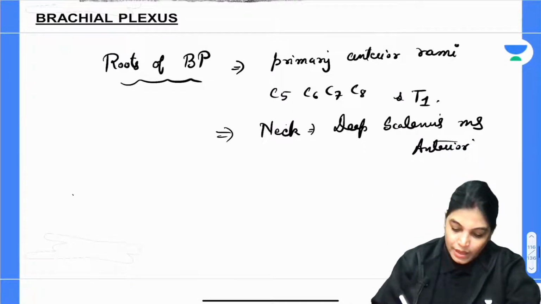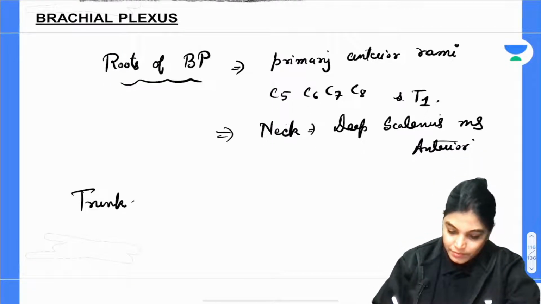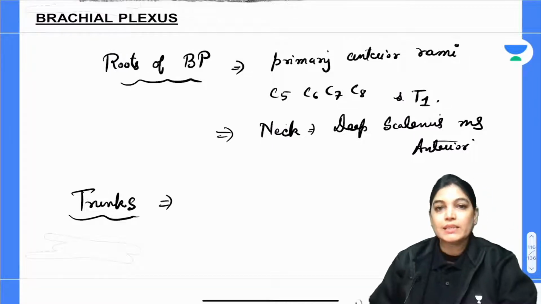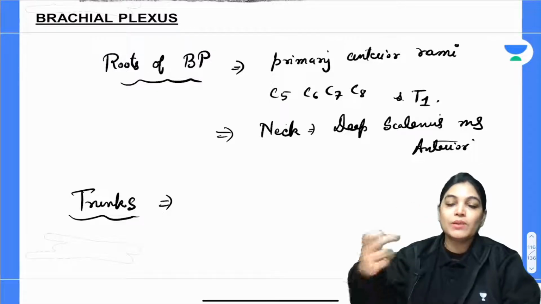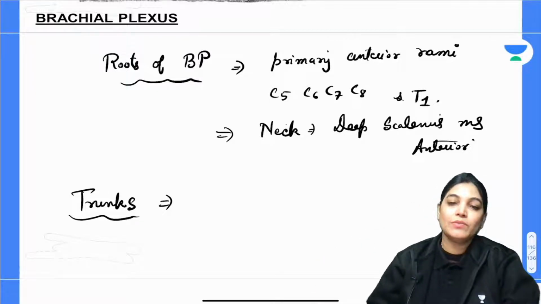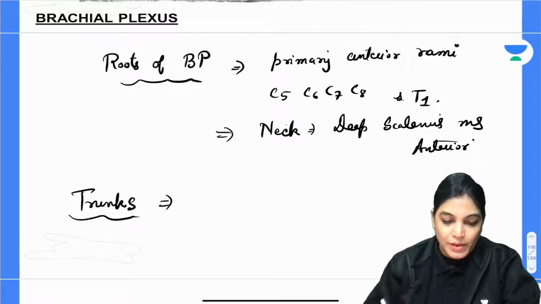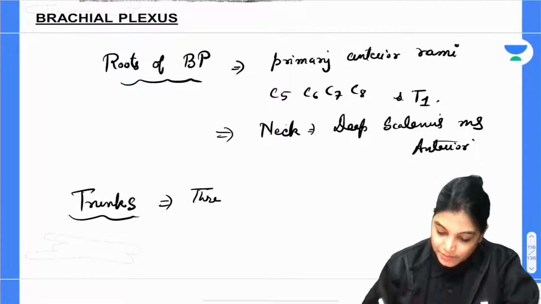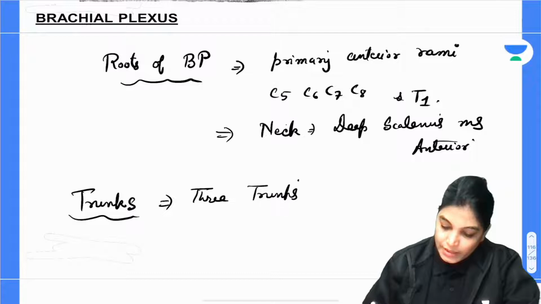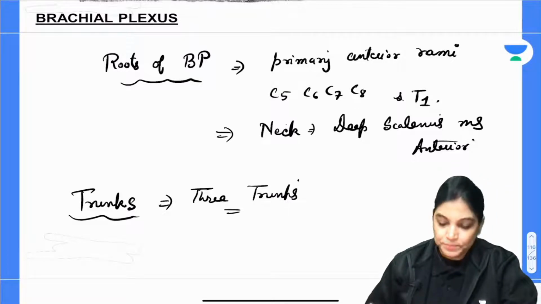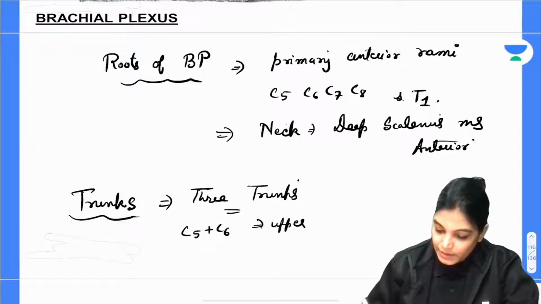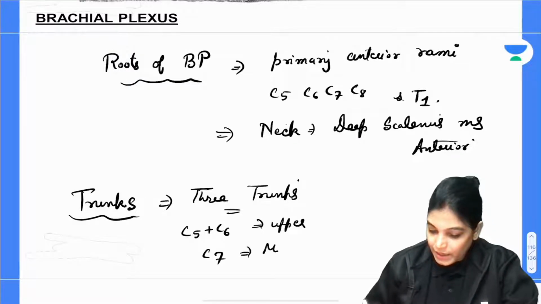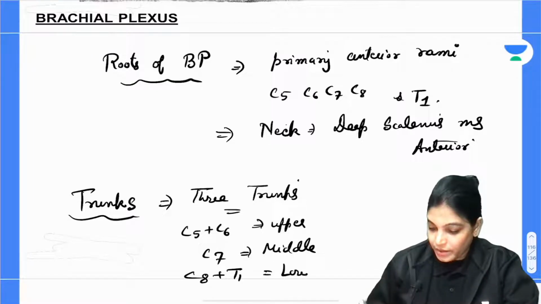Now let's talk about the trunk. Actually what happens here, C5 and C6 will join to form the upper trunk, C7 will form the middle trunk, and C8 and T1 will form the lower trunk. So when we are talking about the trunk, we have three trunks in the brachial plexus.